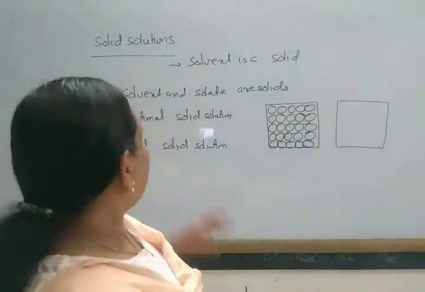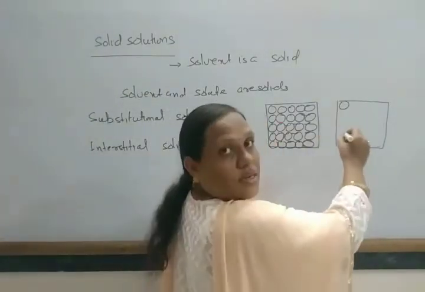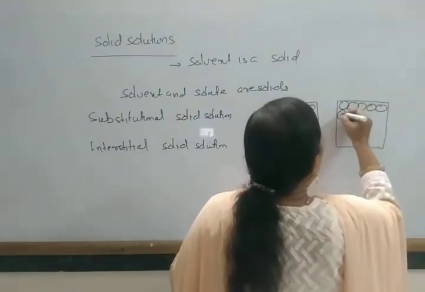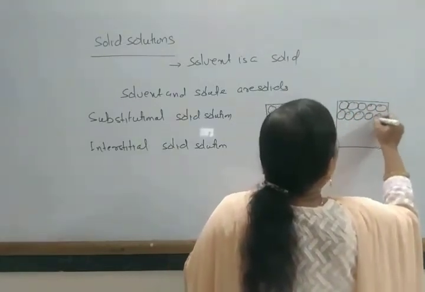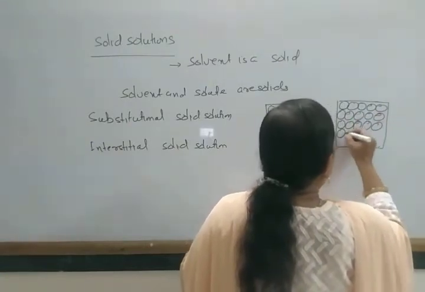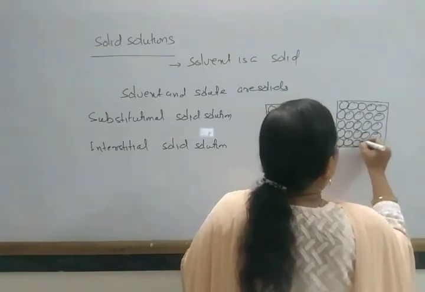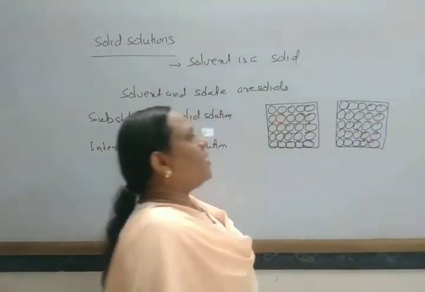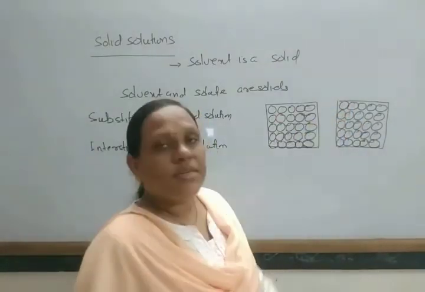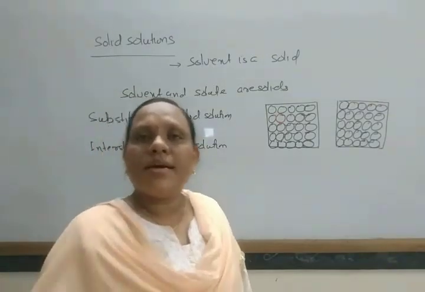And another is known as your interstitial solid solution. So interstitial solid solution means suppose there is an arrangement of so many atoms of the solid and there is some interstitial space, or voids, and some other solid atom can remain there.